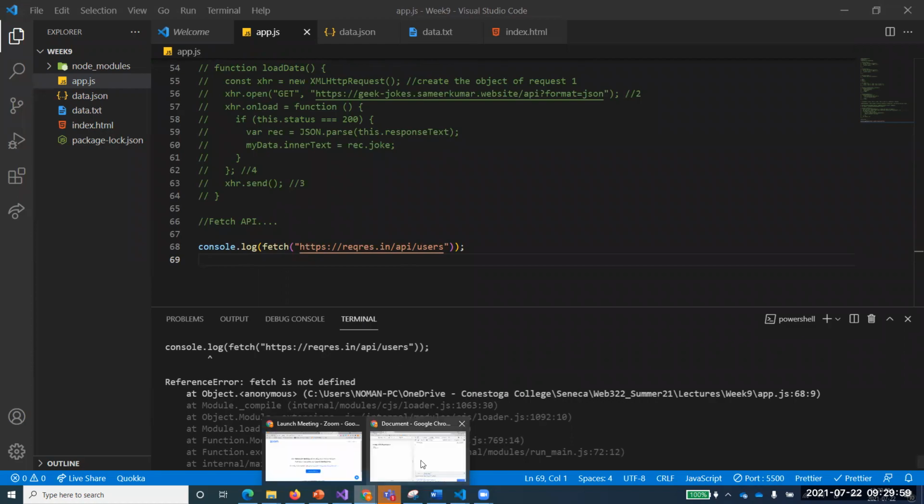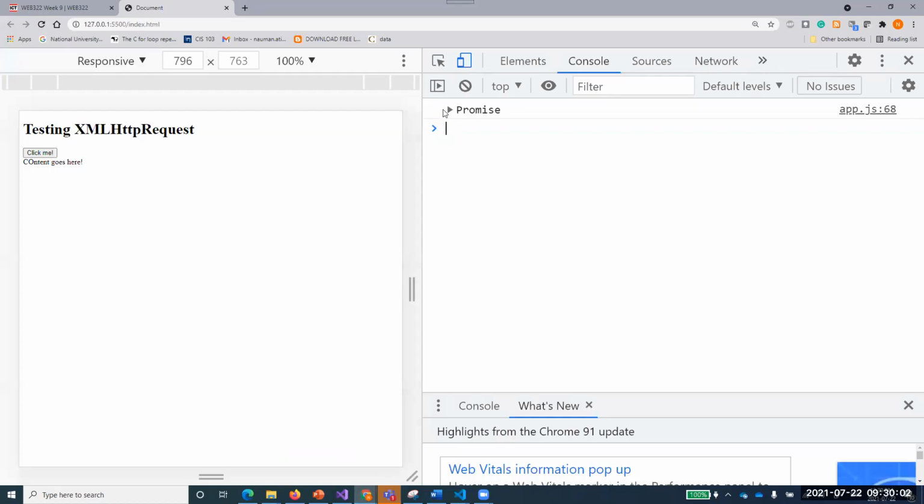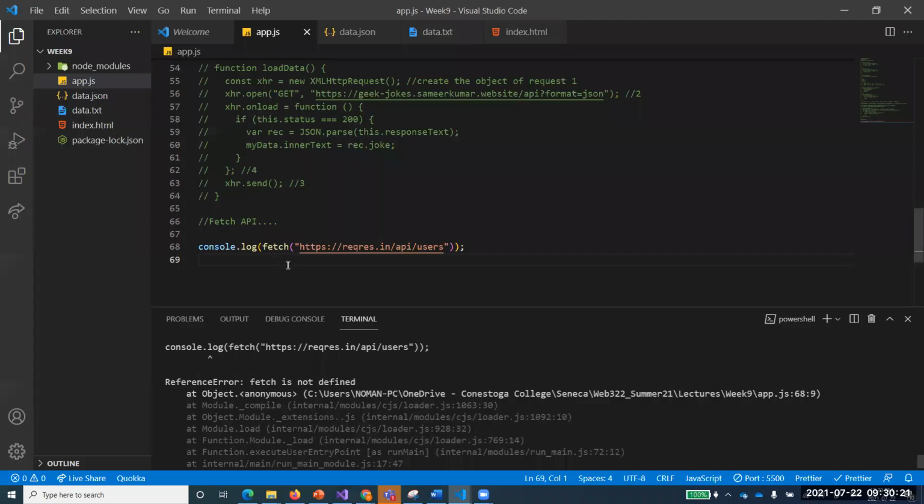So what is happening is that it returns with a promise. And promise is something we have already talked about. But today we'll see how we can work on a promise, bring out the data from the promise, and work on that. So one interesting thing is that a fetch request basically comes back with a promise. So if you want to work on that, we'll need to work with that.